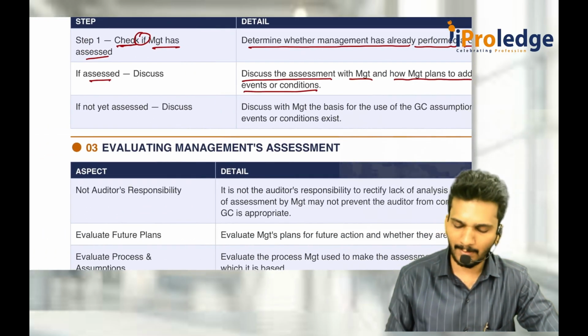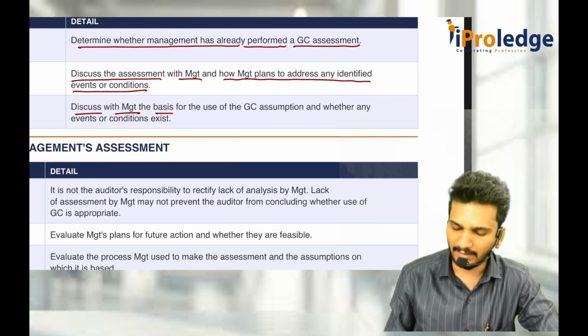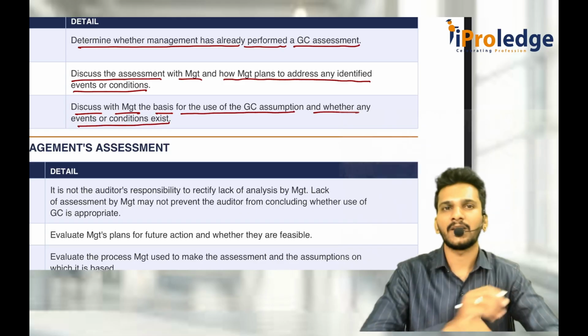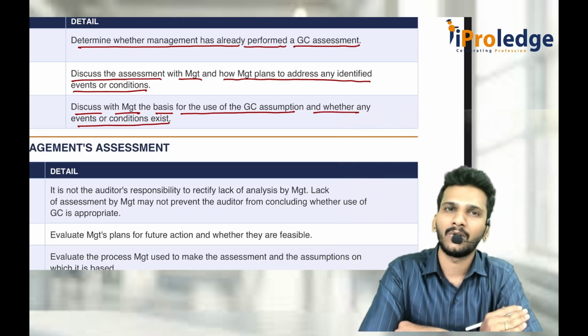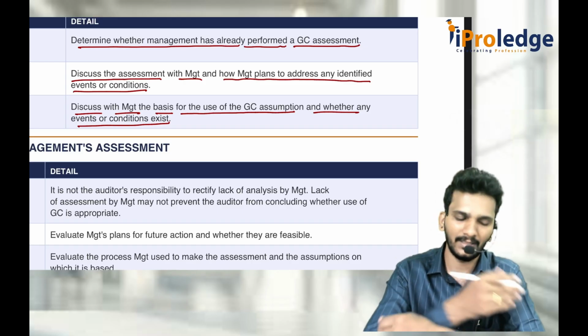Or if the management has not yet assessed, then discuss with management the basis. What is the basis for use of going concern assumption and whether any events or conditions exist which are affecting the going concern? Sir, is there anything like any case pending that if that case turns against the company, your company will shut down? You please tell me. Yes, discussion part.